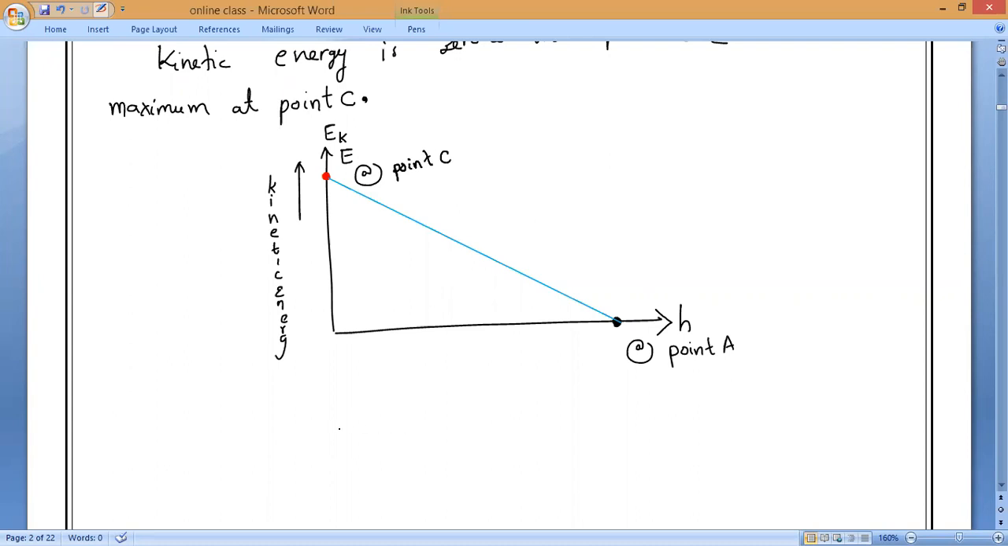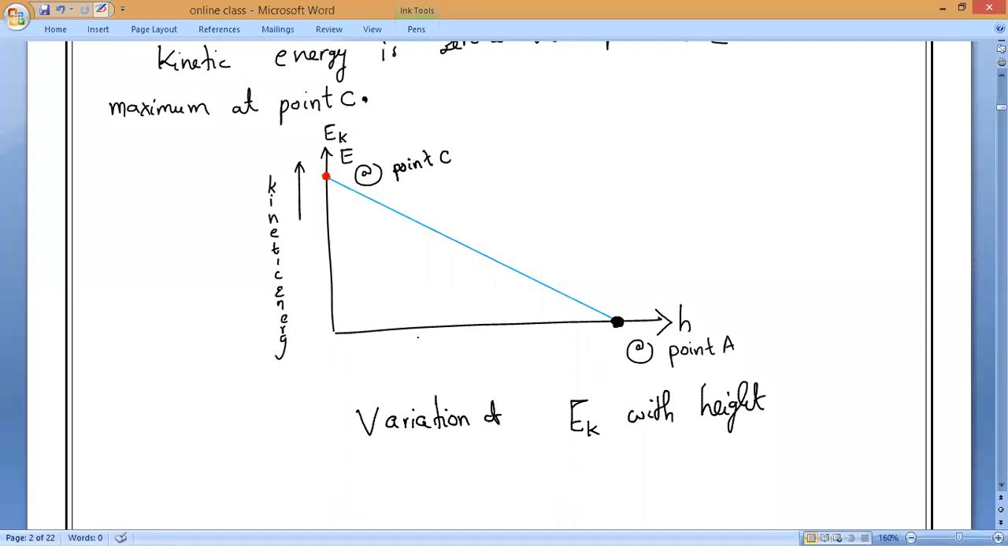Clear? So what is this? Variation of potential energy with the height. Observe, height is maximum, so what is the kinetic energy, minimum or maximum? It is 0. Yes or no? So that is why the point is here.